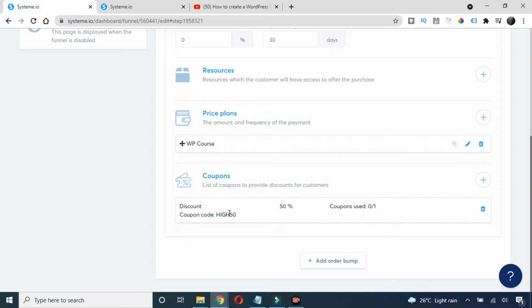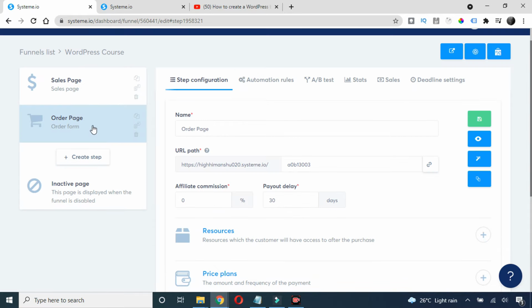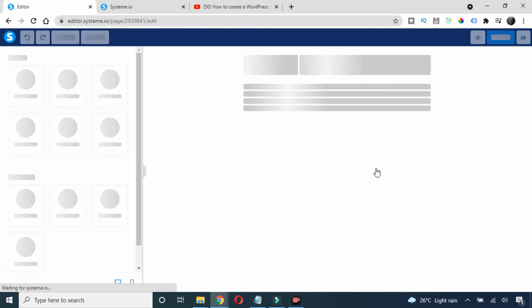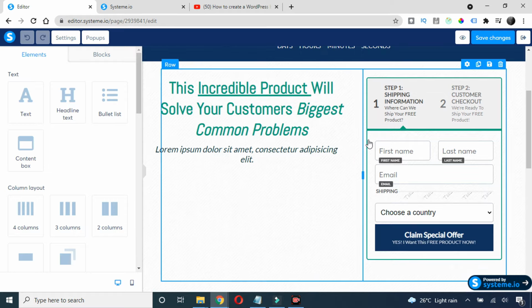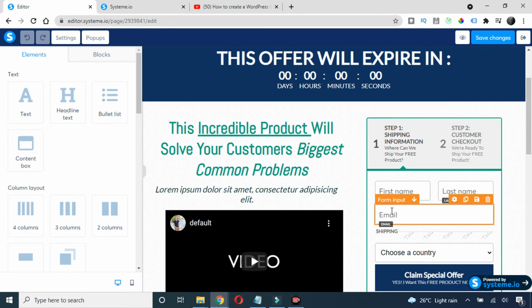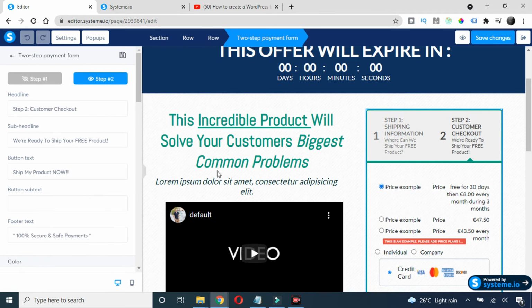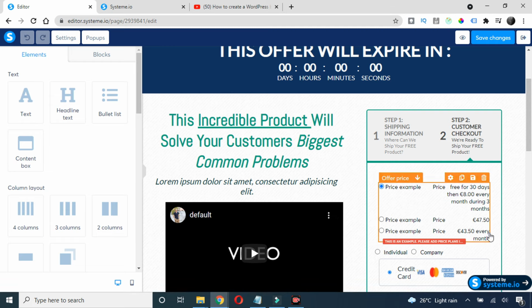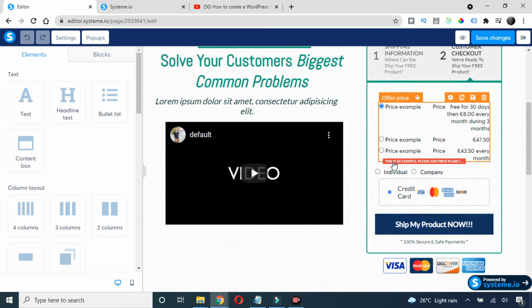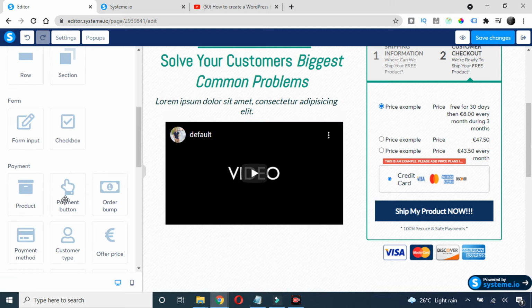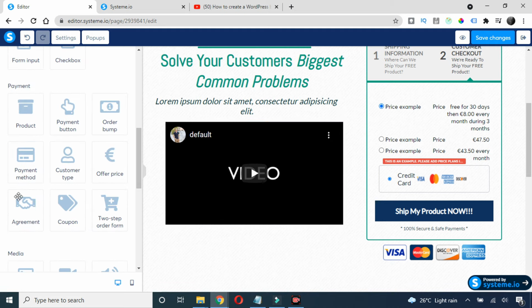Now we need to link this to our order page. Just go to this order page and go to this edit page. Now scroll down, and this is the first step. This is fine. Now let's go to step 2. First I will remove this individual company one. I don't want this. I want the coupon, so scroll down and choose this coupons here. I'll put it here.